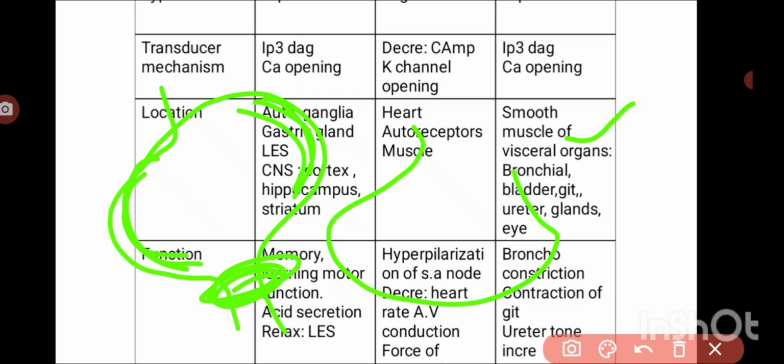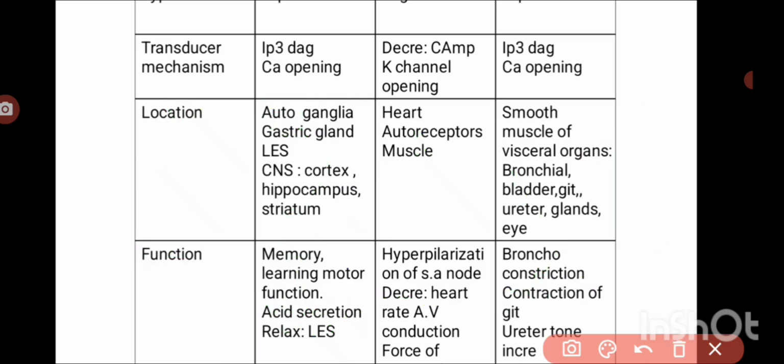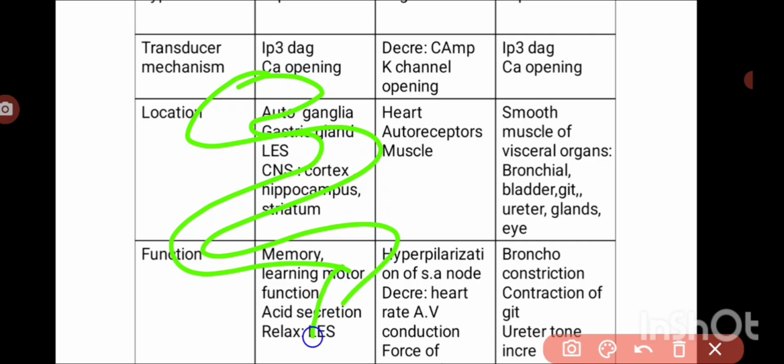Okay, so for urination to take place, for micturition, these muscles have to contract and these muscles have to relax, so voiding takes place. This is done by the parasympathetic nervous system, which is responsible for micturition. And here, the entire GI tract muscles are contracted and the sphincter muscle is relaxed. Contraction pushes the food into the lower part, and that causes defecation.